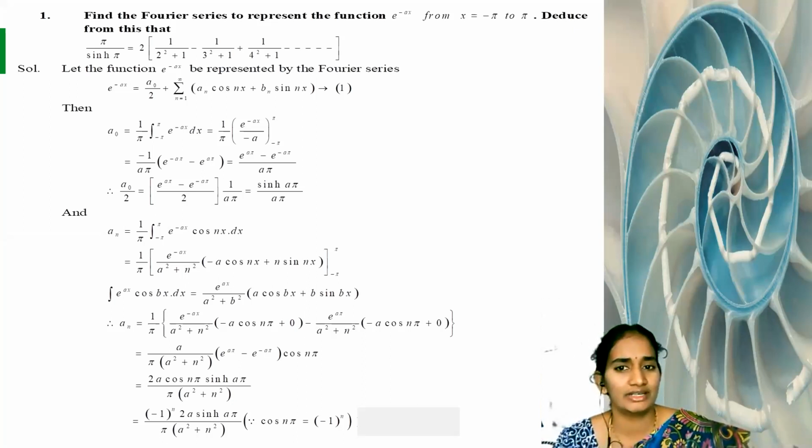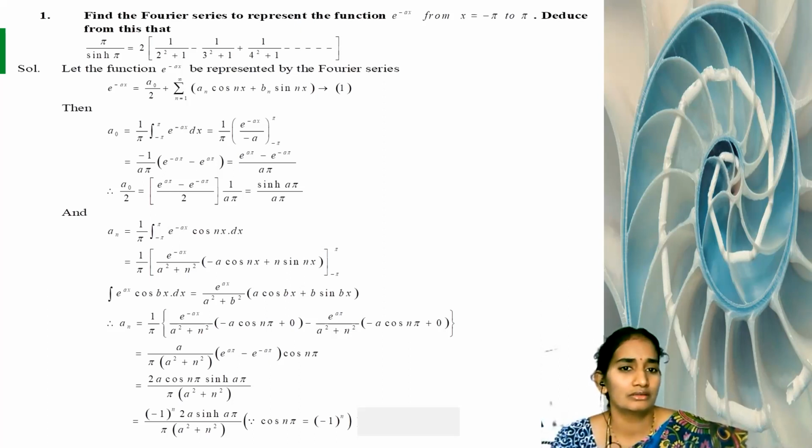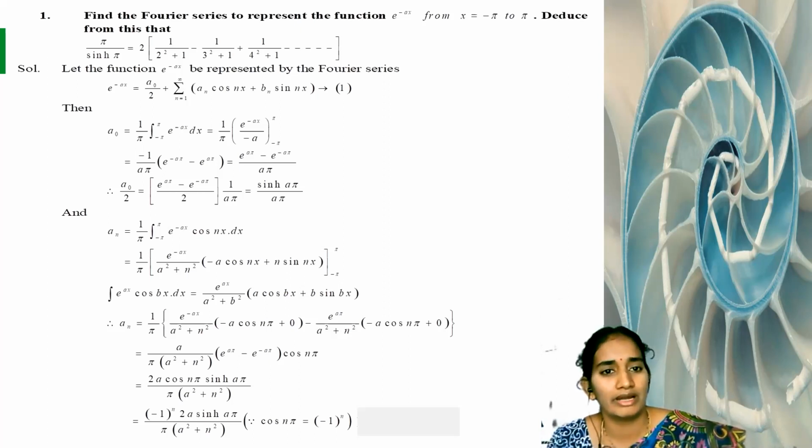Then deduce: after substituting the A0, An, Bn values, finally we get one solution. From that solution, deduce this value: pi by sin h pi equal to 2 into 1 by 2 square plus 1 minus 1 by 3 square plus 1 plus 1 by 4 square plus 1.